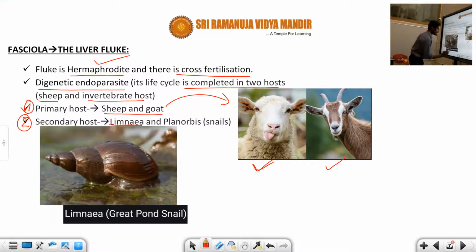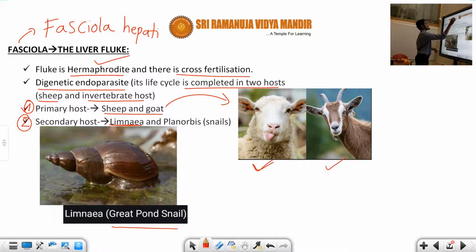It is also known as the great pond snail. Fine. So this is about Fasciola hepatica. Okay, its full name is Fasciola hepatica.